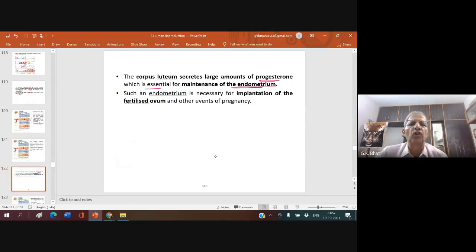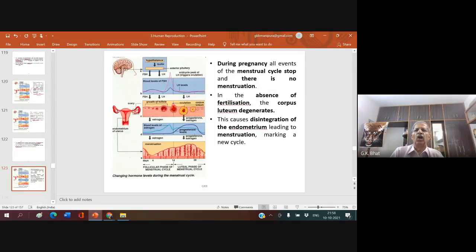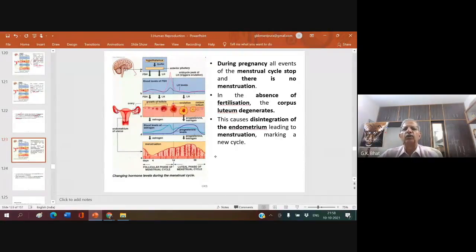So progesterone is produced by the corpus luteum, and the corpus luteum is formed by the LH. Whenever the LH reaches the maximum level, it brings about rupturing of the Graafian follicle, so ovulation takes place. The ruptured Graafian follicle gets transformed into the corpus luteum, and this corpus luteum secretes a large amount of progesterone, which is essential for maintenance of the endometrium. Such an endometrium is necessary for implantation of the fertilized ovum or zygote and other events of pregnancy. During pregnancy, all events of the menstrual cycle stop and there is no menstruation at all.